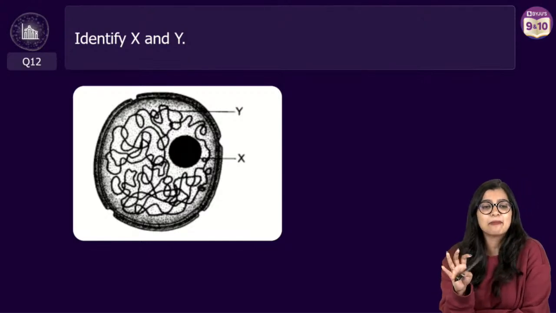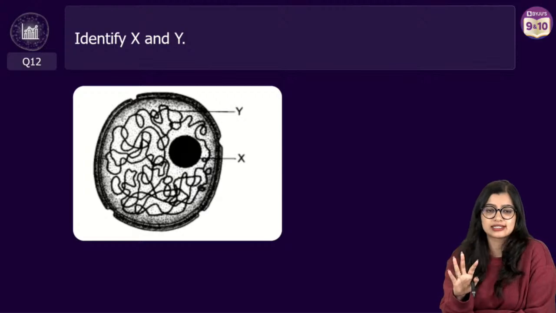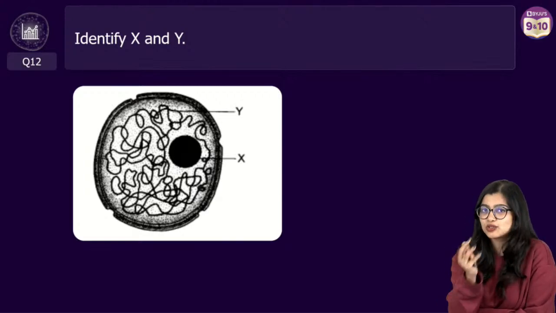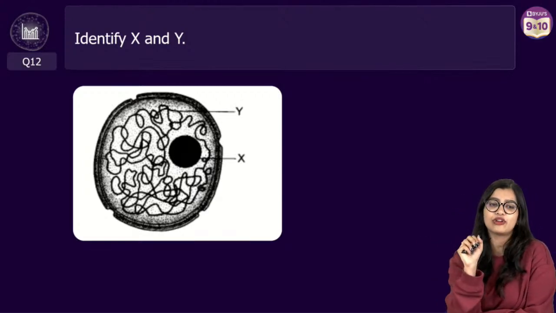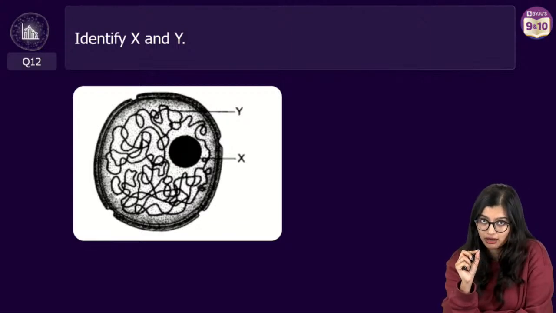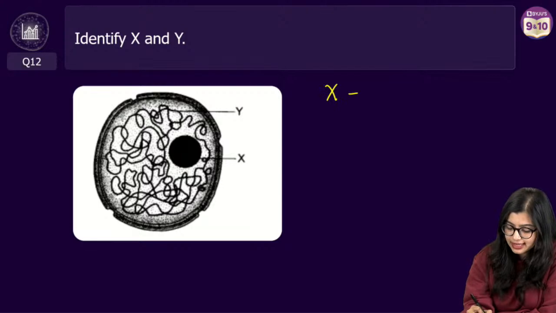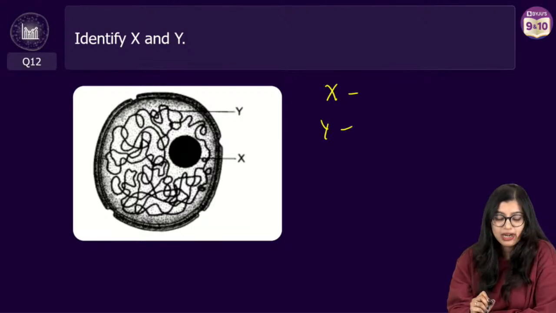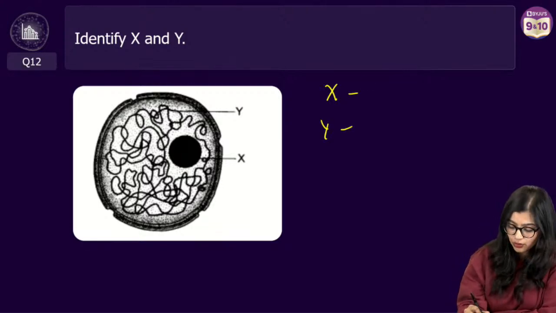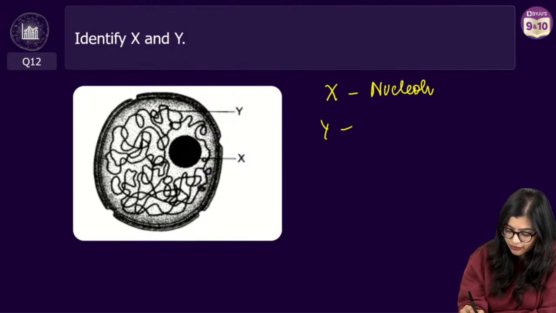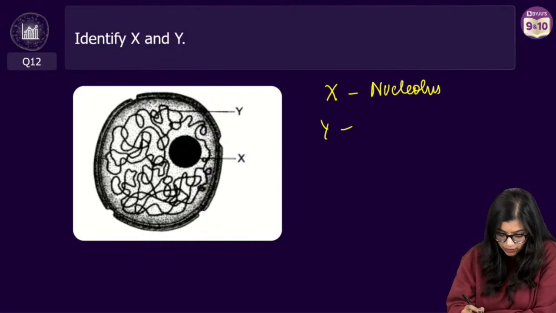See, cell membrane, plasma membrane, don't get confused. It's more or less the same thing, right? We use the term plasma because it has more of that fluid kind of nature. Now, identify X and Y. Everybody has told me, ma'am, X is nucleolus. You have to identify what X is.